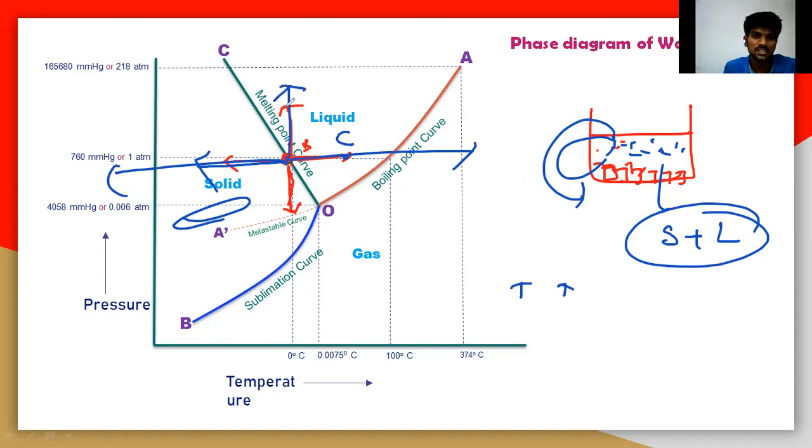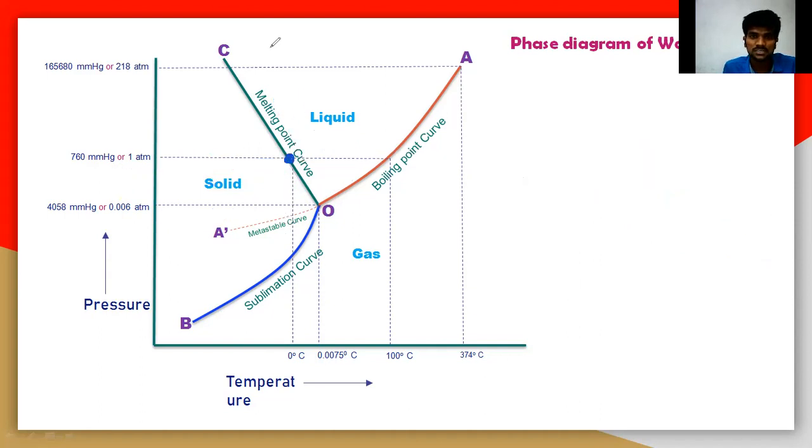If you increase the pressure, the solid is completely converted into liquid, and at that particular point you can decrease the pressure, and again you will get completely the solid here. So at this particular point B on this curve, you cannot change variables like temperature and pressure at a time.